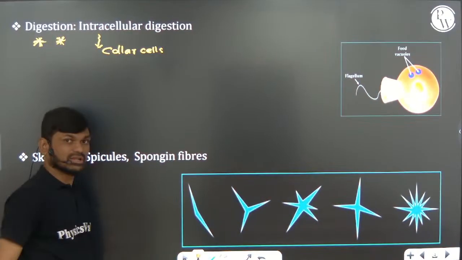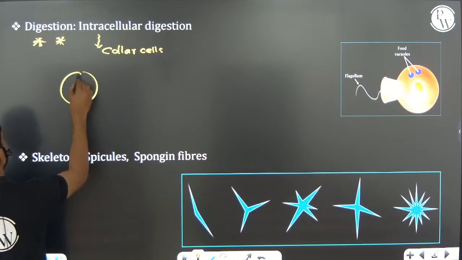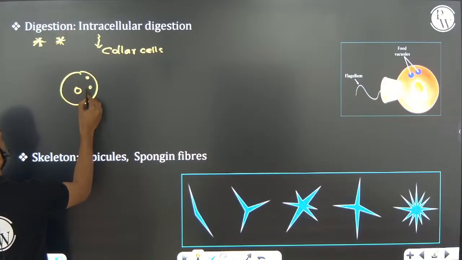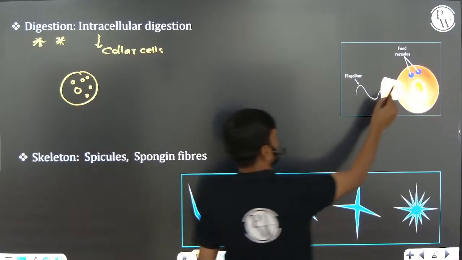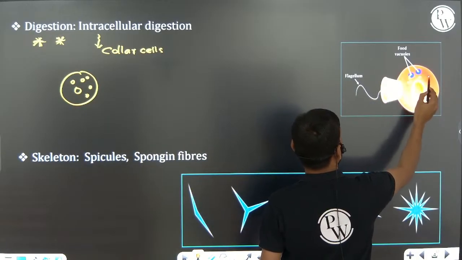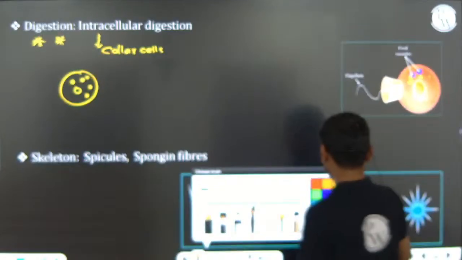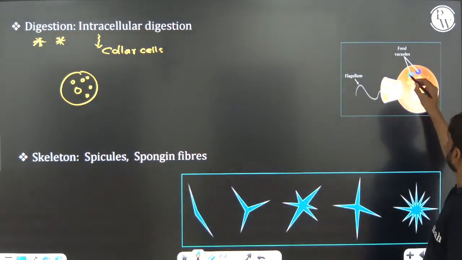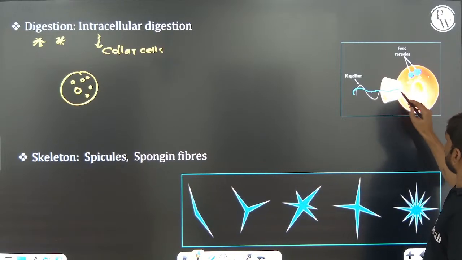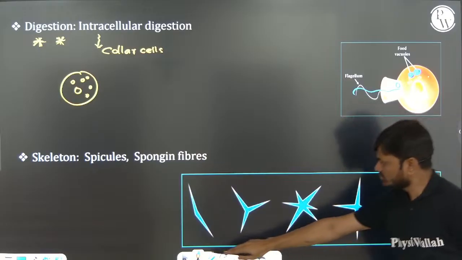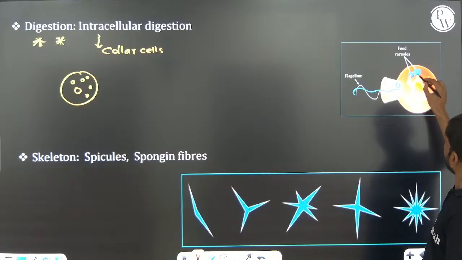Intracellular digestion means digestion takes place within the cell. You can see these are all food material inside the choanocyte collar cells, and these are the food vacuoles. So when the food material enters into the collar cells, it combines with a food vacuole.